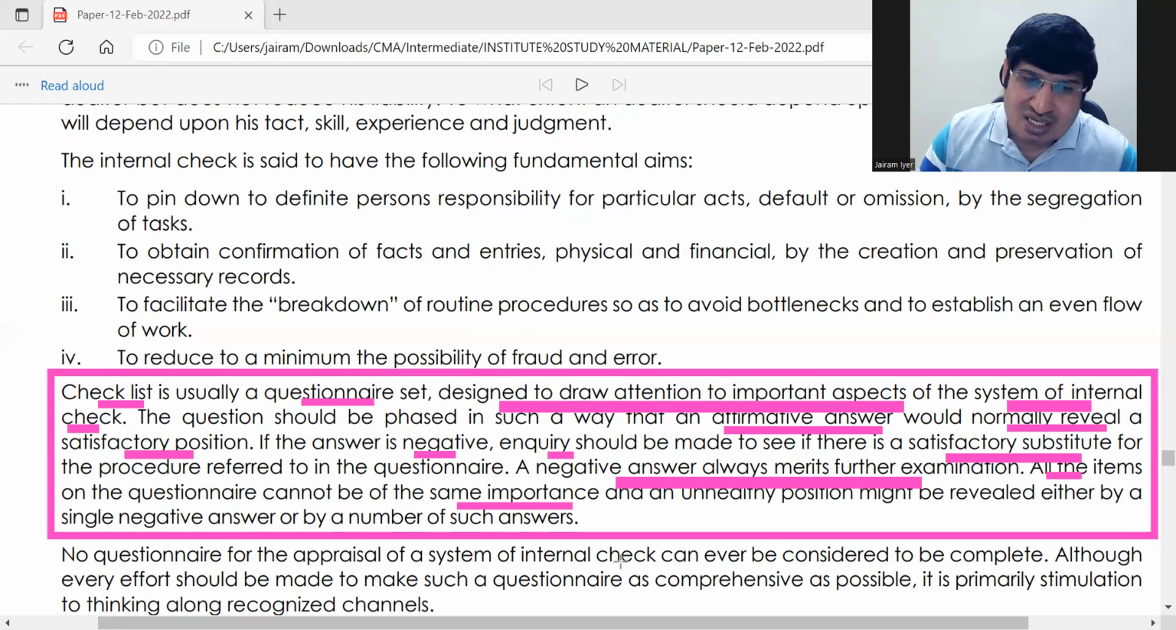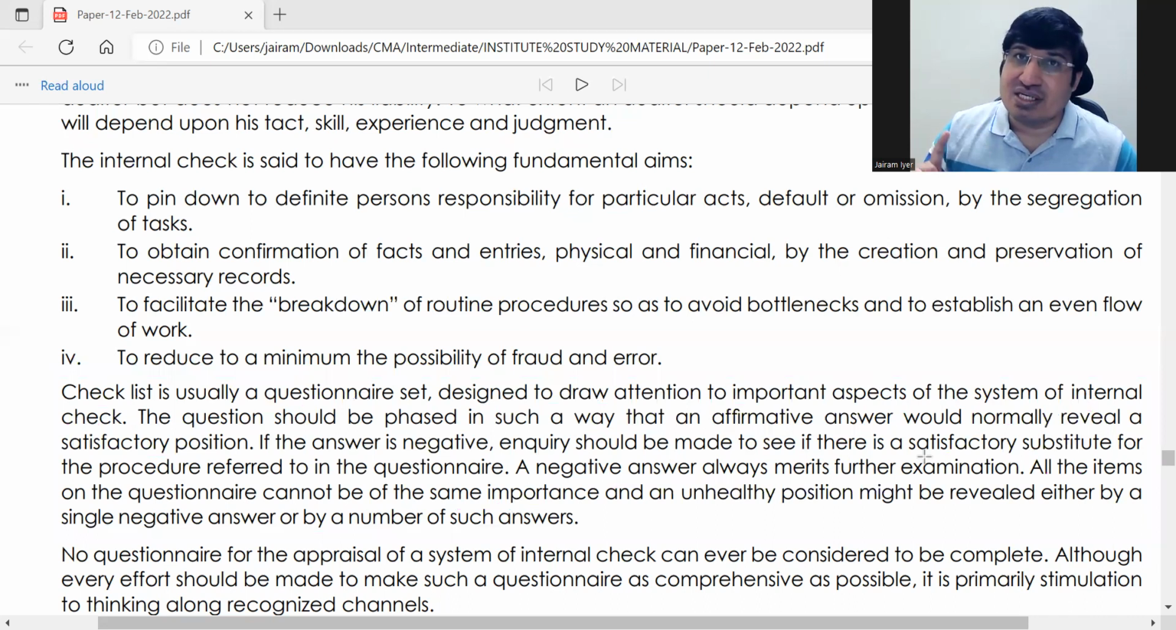So all questions are not of the same importance. That's why an unhealthy position might be revealed either by a single negative answer or by a number of such answers. Either one answer itself might mean there is some major flaw, or even 10 negative answers might not mean there is a major flaw.